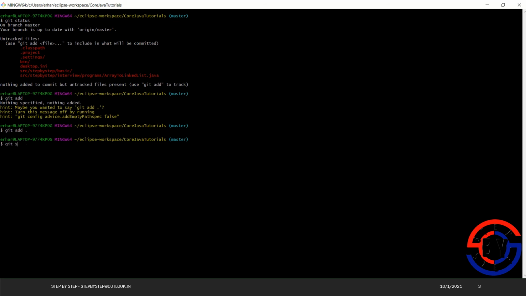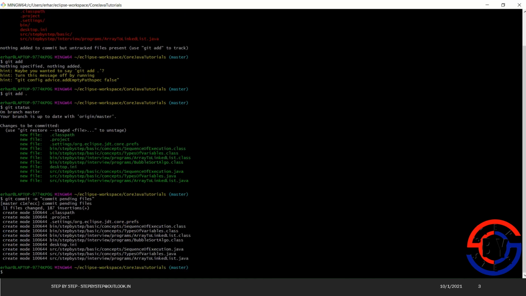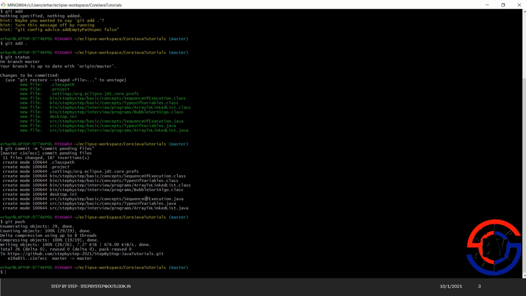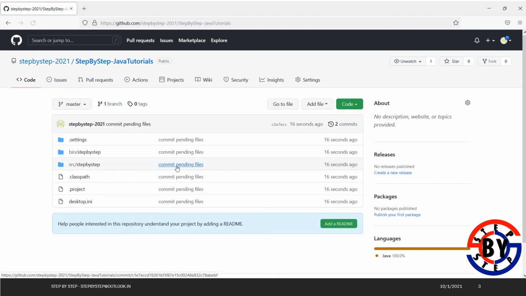Okay, so now it should have added everything, right? I'm adding the classpath and everything because it's my project, so I'm not worried about messing things up. Someone who is cloning the repository has to modify the classpath and everything. Let me do git commit -m, and I will say commit pending files. Okay, and then just do git push. Then it will ask me for the username and password probably, or it is already stored, so it is not asking me.